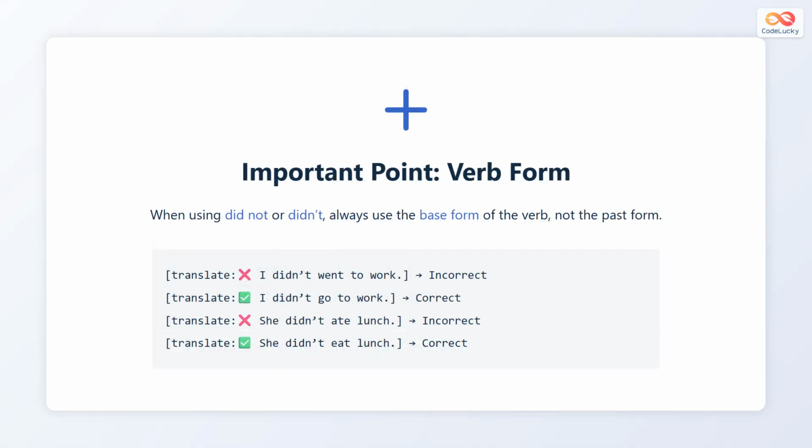When using did not or didn't, you must always keep the main verb in the base form, not the past form. For example, it is incorrect to say, I didn't went to work. The correct sentence is, I didn't go to work. Another example, not she didn't ate lunch, but she didn't eat lunch. Did already shows the past, so the main verb should not change.